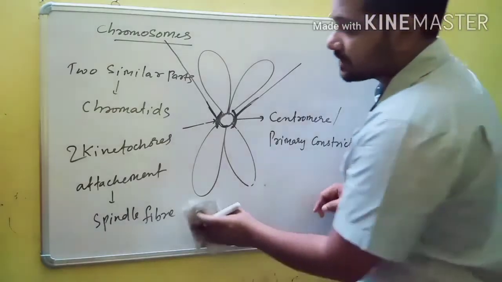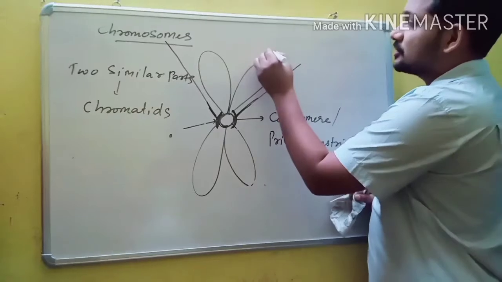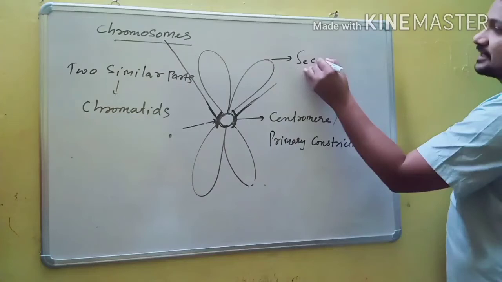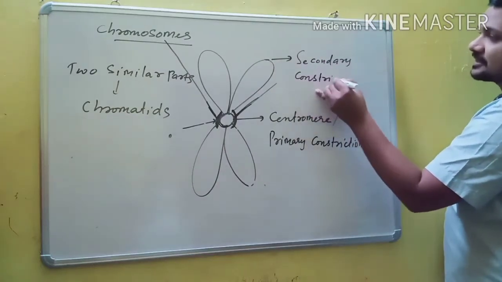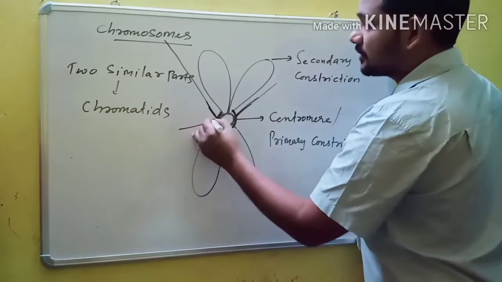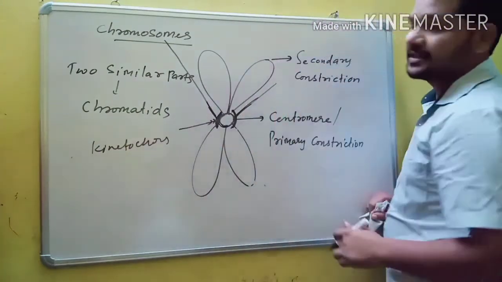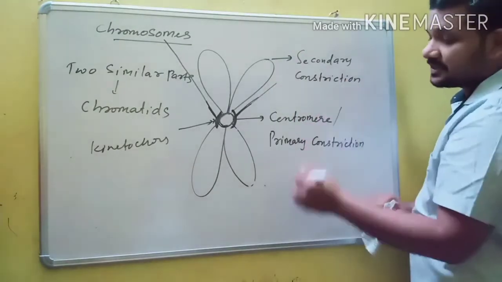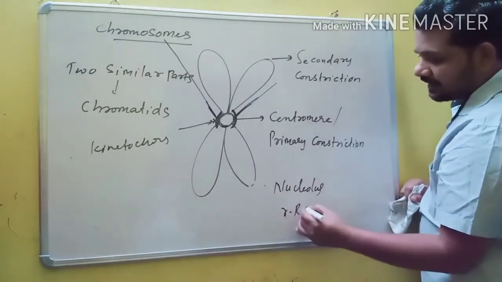Chromosomes also contain secondary constriction. This part is called the secondary constriction. The primary constriction is nothing but the centromere. Some chromosomes also contain secondary constrictions, and some secondary constrictions are specialized for synthesis of nucleolus and rRNA.